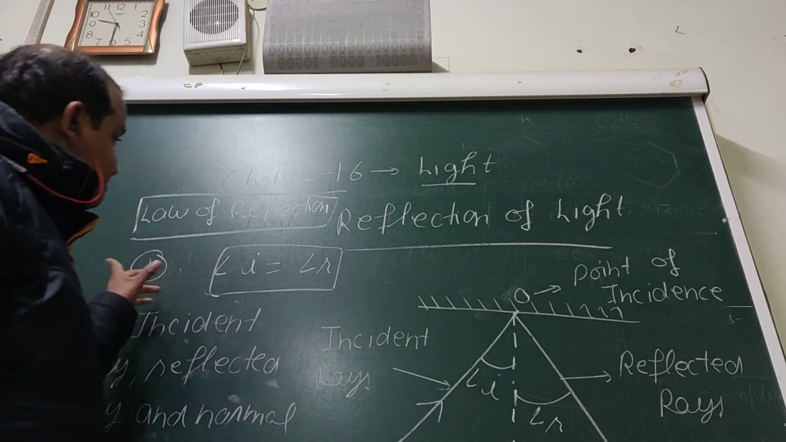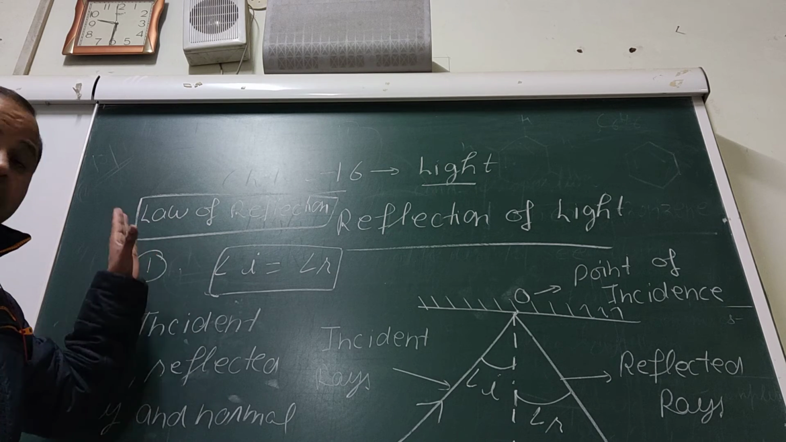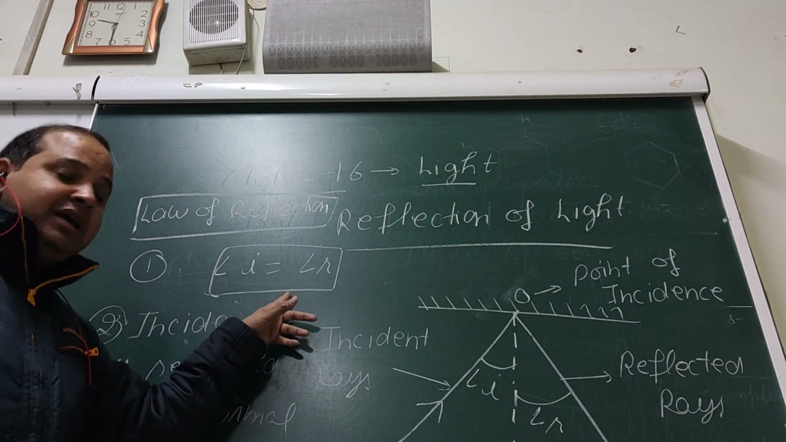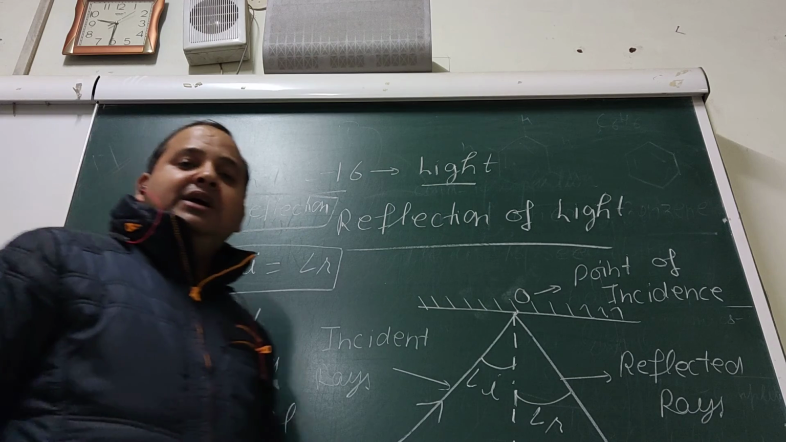Okay, so there are two laws for the reflection. First is angle I is equal to angle R, and the other is incident ray, reflected ray and normal all lie in the same plane.